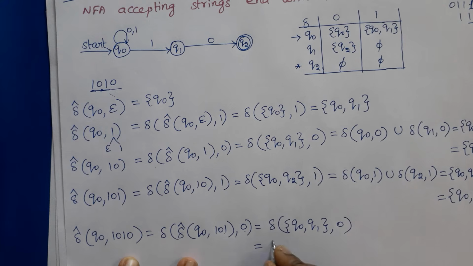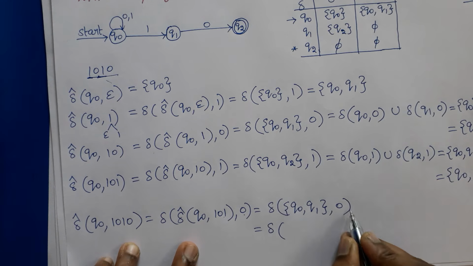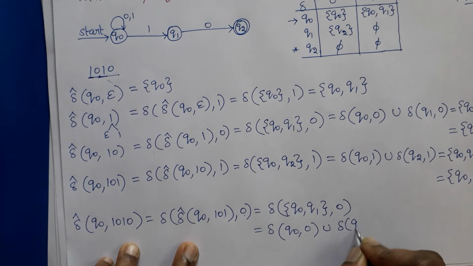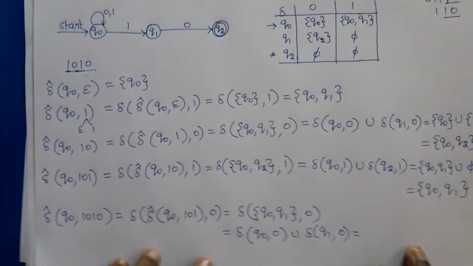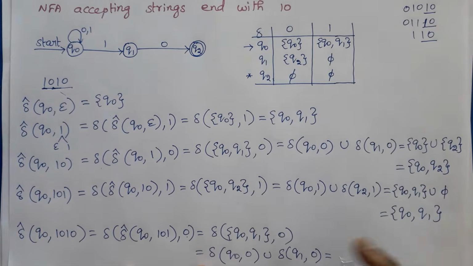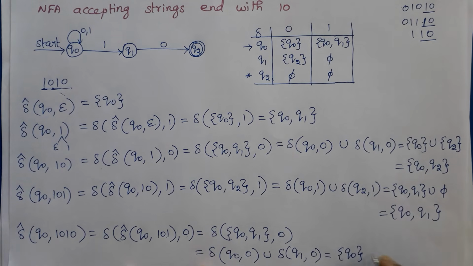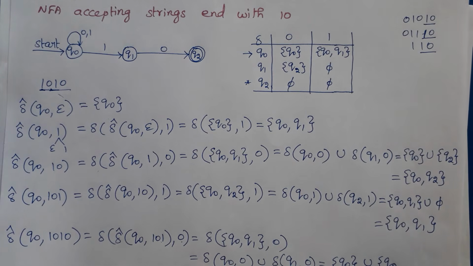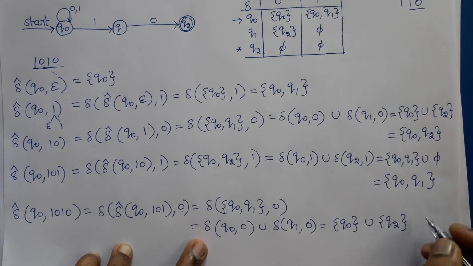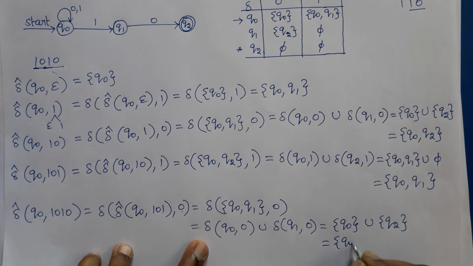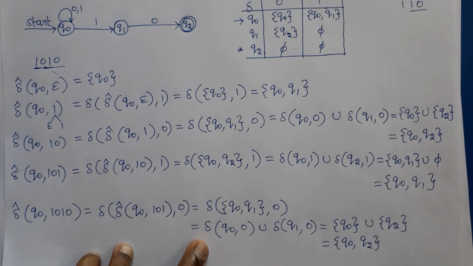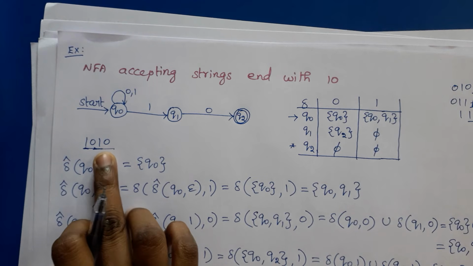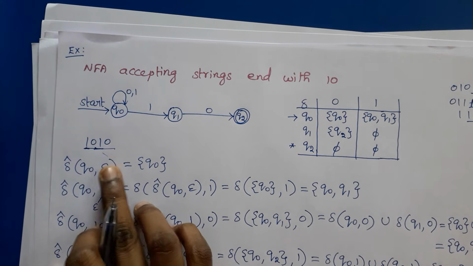This can be written as delta of Q0 0 union delta of Q1 0. Q0 0 is Q0, union Q1 0 is Q2. So the result is Q0 comma Q2, that is for 1, 0, 1, 0. Since this string ends with 1, 0, definitely it is accepted by our NFA.